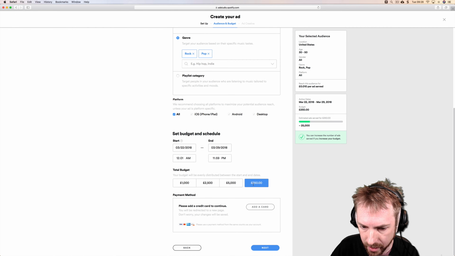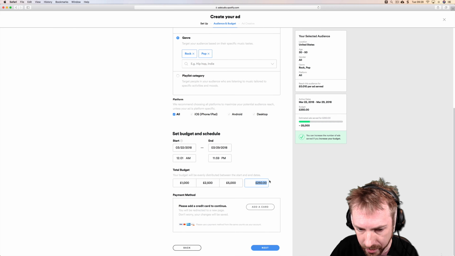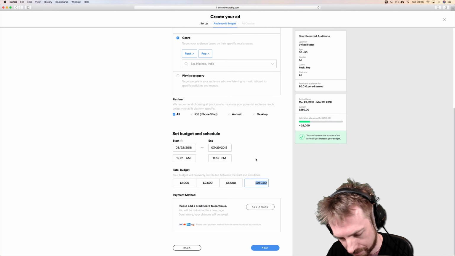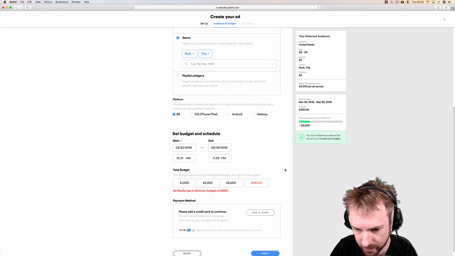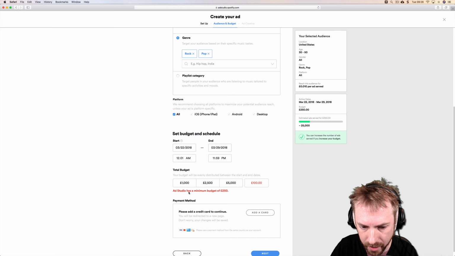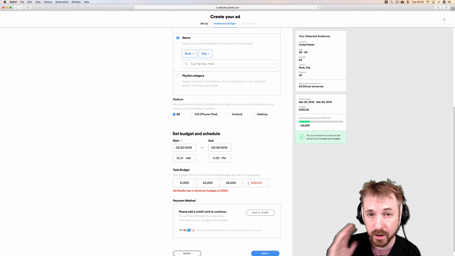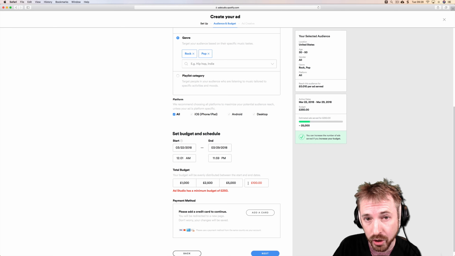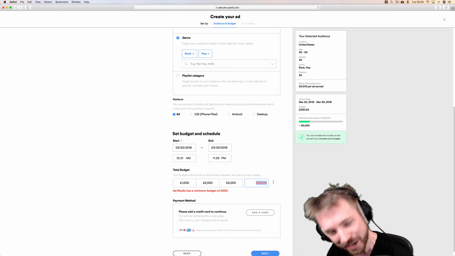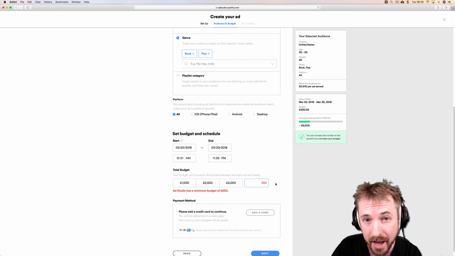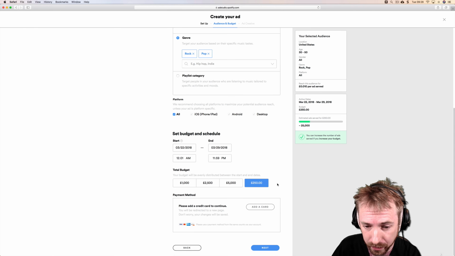Not bad. Can I go any lower, I wonder? I like the auto-suggest here is telling you to start from £1,000. Let's see if I can go down to £100. Right, Ad Studio has a minimum budget of £250. If you're in the US, I believe the minimum budget is $250. Here in the UK, you've got to have a few more of those coins in your pocket. £250 is the minimum for you to advertise on Spotify.